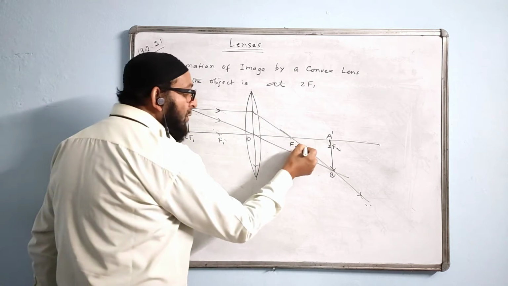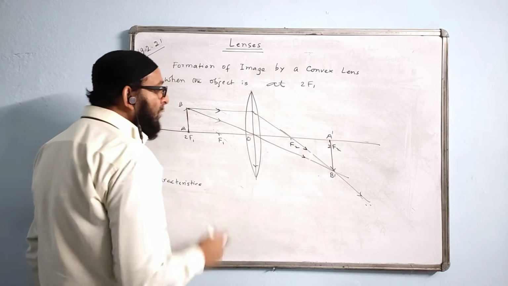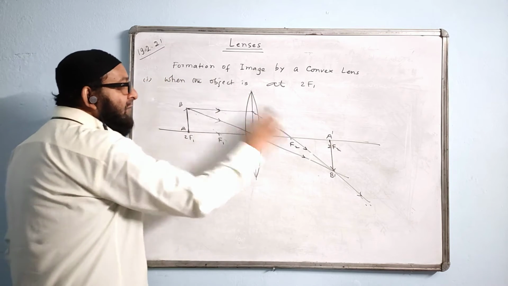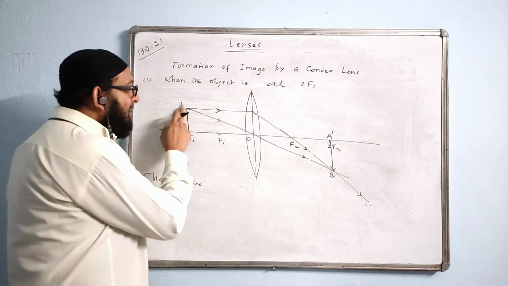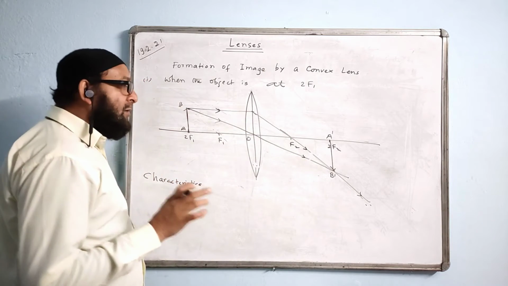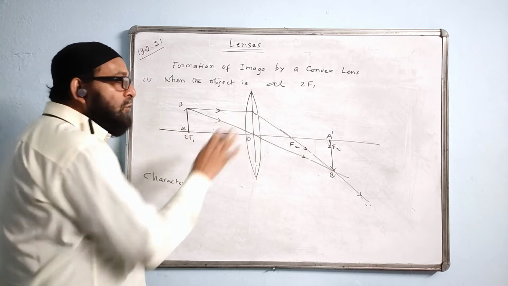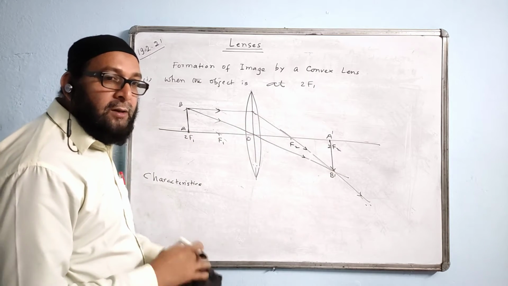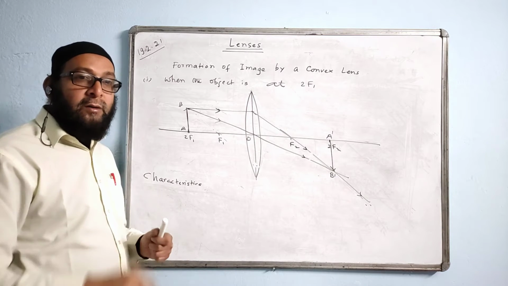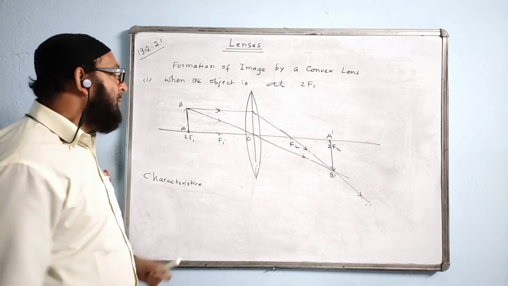And you must mark the arrow. Arrow marking is very important. No arrow, no marks. You must mark the arrows. The incident ray and the refracted ray must have arrows. The incident ray comes here and goes straight. If you do it with the help of a ruler and exact measurement, you should do the diagram with a pencil and you have to use a ruler. Then you get an accurate diagram.